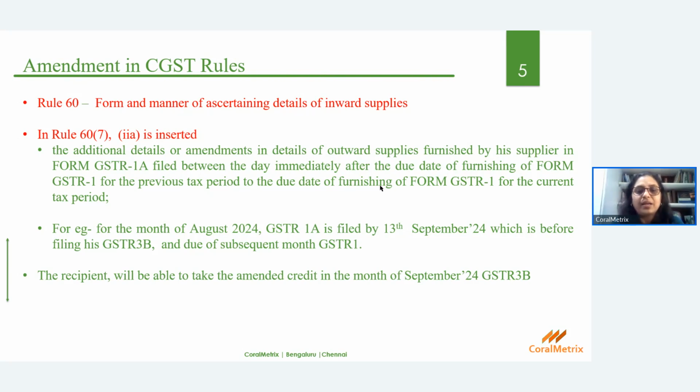If that being the case, then whatever additional reporting was carried out in Form GSTR 1A gets reflected in the Form GSTR 3B. So the recipient will be able to take the amendment of credit in the month of GSTR 3B in September itself, right?